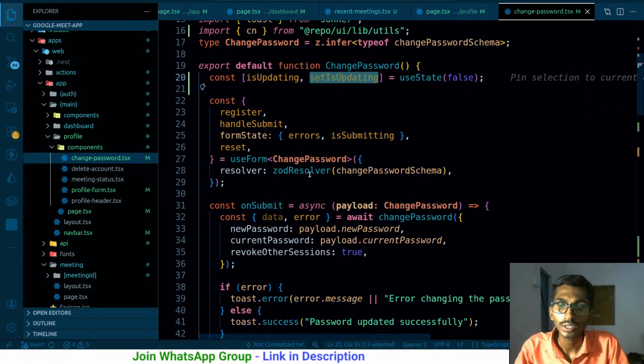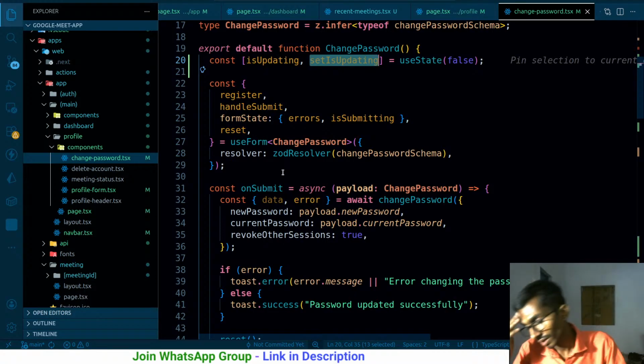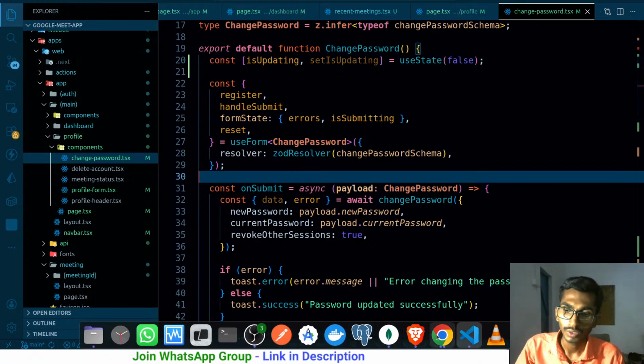So whenever I click on update password, no, yes, there is a problem. What is the problem?